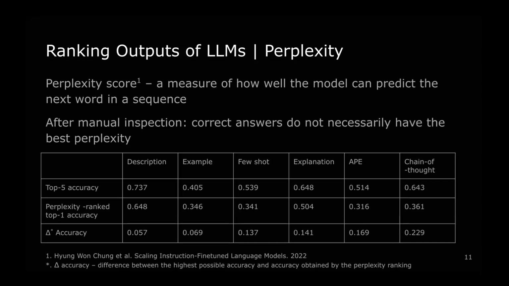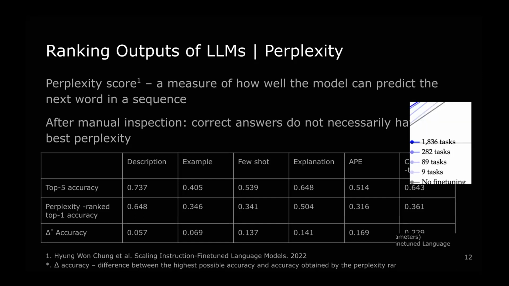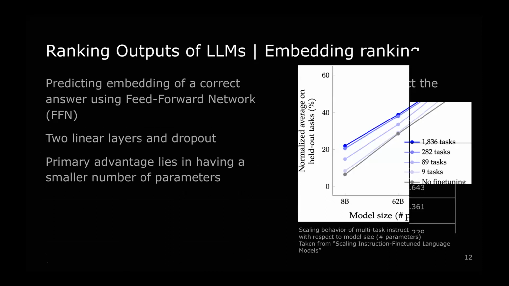And in order to optimize our named entity extraction accuracy, we have developed an alternative ranking method using embeddings. This approach uses a feed-forward network. It predicts the embedding of a correct answer given the embedding of a text. Embeddings are dense vector representations that capture semantic and syntactic information about words or tokens in a continuous space.